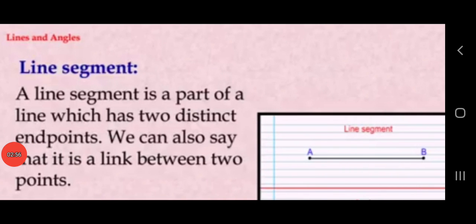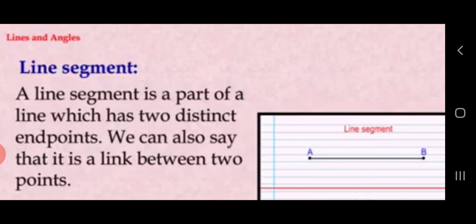Next, coming to line segment. A line segment is a part of a line which has two distinct endpoints. It is a straight line with both ends fixed. A line segment has a definite length which can be measured. Through any two fixed points, one and only one line segment can be drawn. And if two line segments have equal lengths, the line segments are said to be equal.